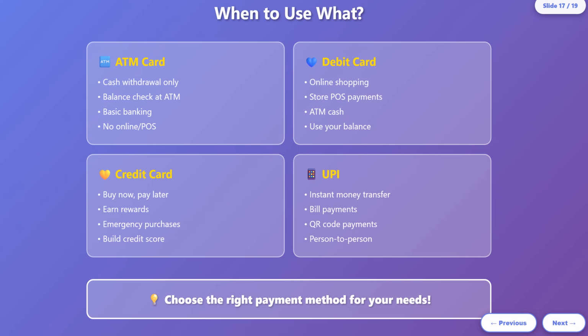Now let's see when to use what. An ATM card is basically used for ATM transactions and basic cash withdrawal, like a balance inquiry, etc. That's it. It can't be used at POS or online, whereas a debit card can be used at POS and online. With a credit card, you can have credit, right? Buy now, pay later. You can have many rewards. You can build a credit score if you are using it wisely. UPI is used for instant money transfer. As of now, you need not pay any charges. It allows QR code payments.